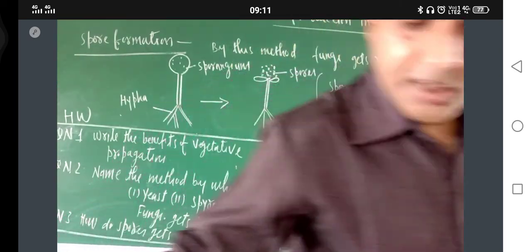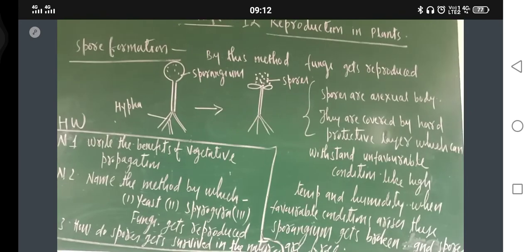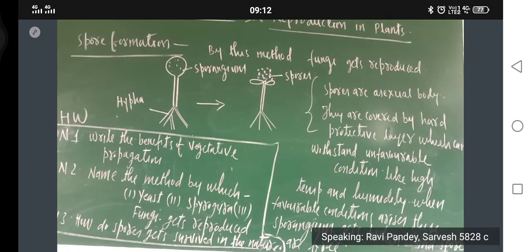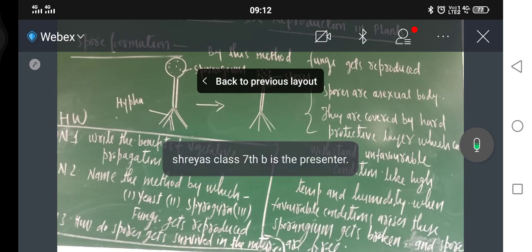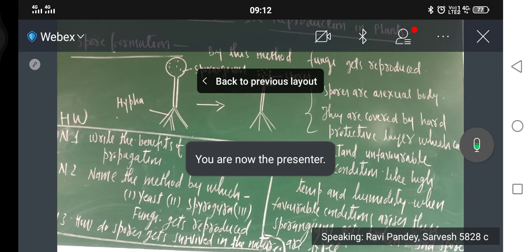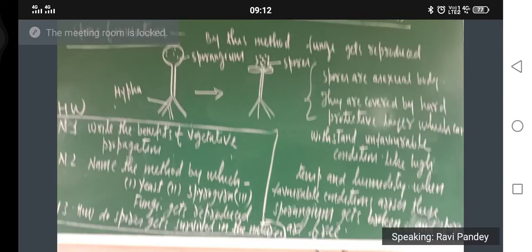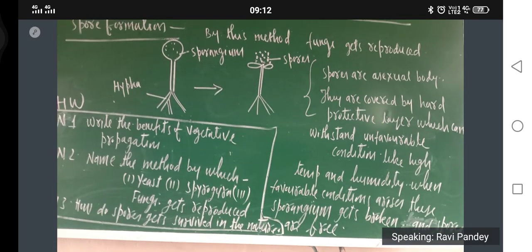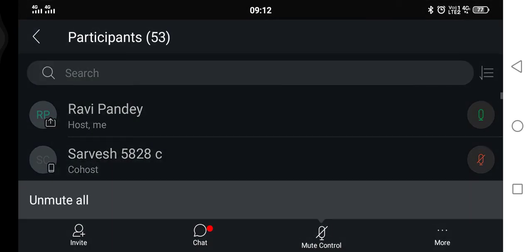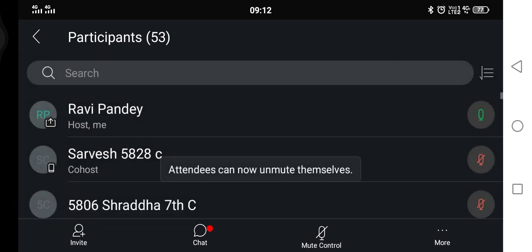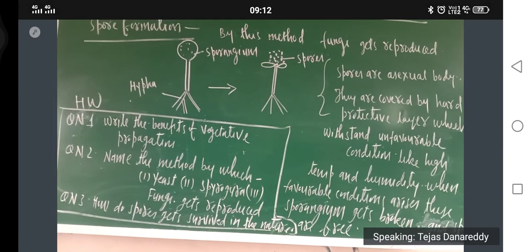Okay, now hello Hello. Hello. Okay. Hello. हाँ हाँ okay. Now it's okay. No issue. Now unmute everyone. Unmute everyone. Now I have unmuted everyone. Everyone can speak now. Okay. Just see.